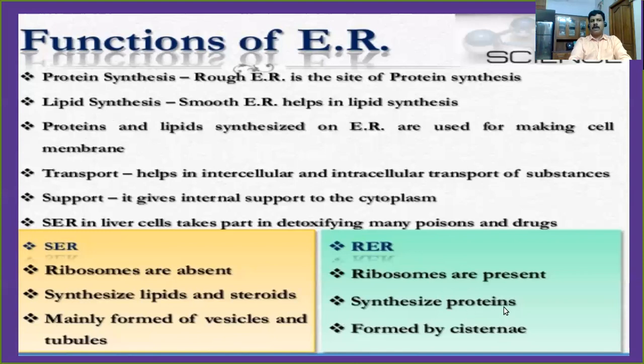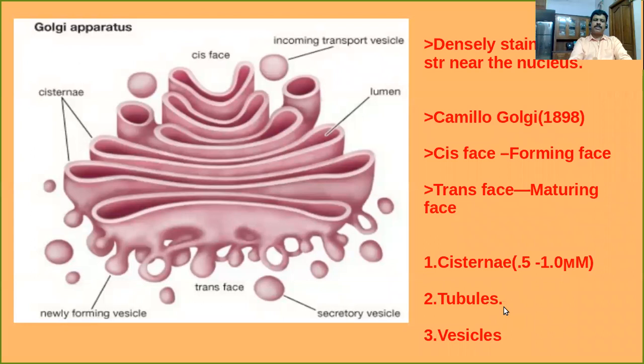This is something about the structure and function of endoplasmic reticulum. Is it clear? Next one, we are going to discuss Golgi apparatus. This is the diagrammatic representation of Golgi apparatus.